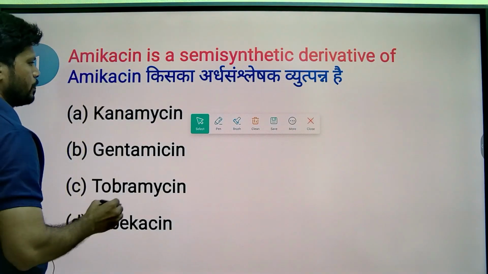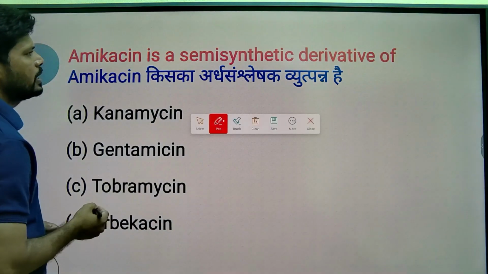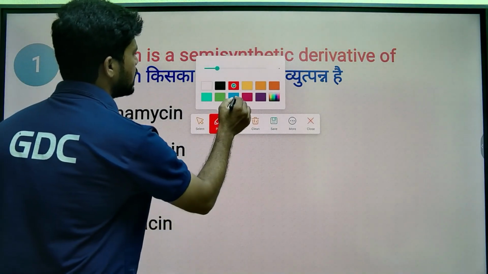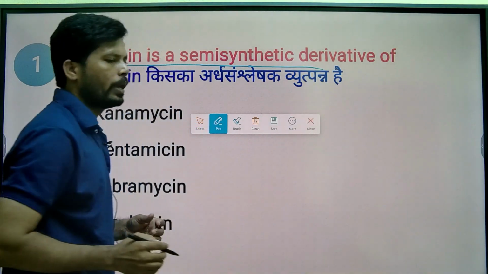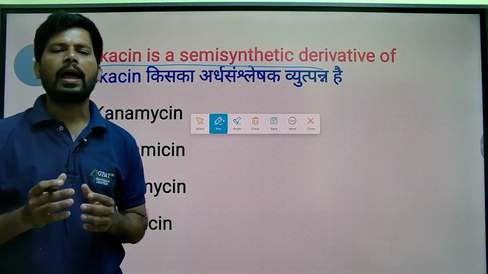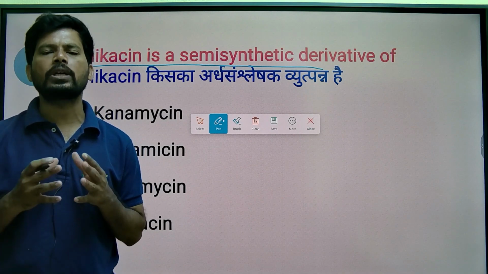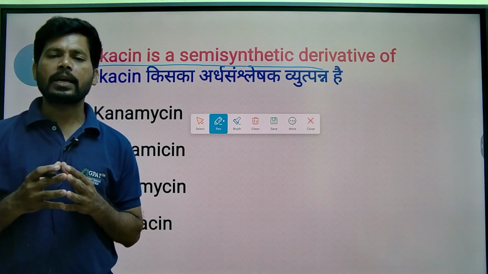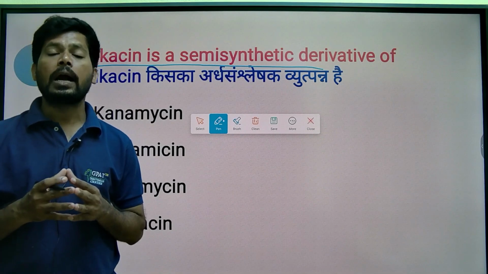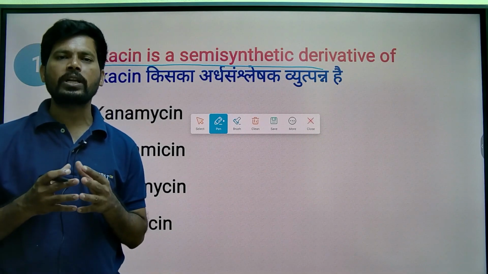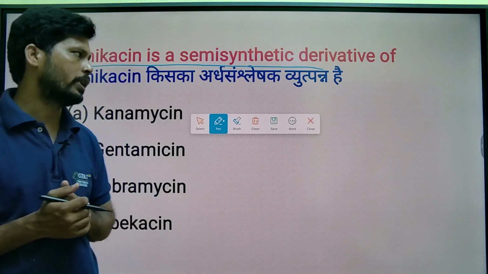Amikacin is a semi-synthetic derivative of... So amikacin is generally an aminoglycoside antibiotic. All aminoglycosides are protein synthesis inhibitors. They are given by the parenteral route except neomycin. Aminoglycosides inhibit protein synthesis in bacteria by binding to 30S ribosomal subunits.